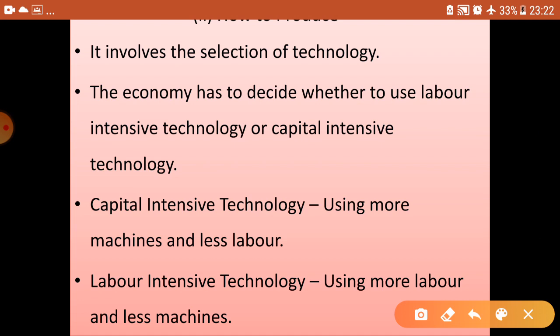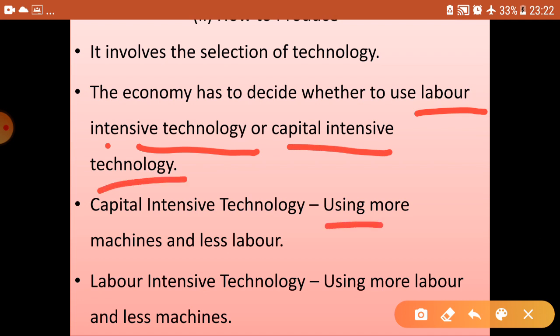The techniques can be classified into two categories: one is the labor intensive technique and the other is the capital intensive technique. Capital intensive technique means using more machines and less labor, where more machines are used to produce the goods and services instead of labor. In the case of labor intensive technique, more labor is used for producing the goods and services instead of machines. This technique is used in order to raise the standard of living of people by providing more employment opportunities.